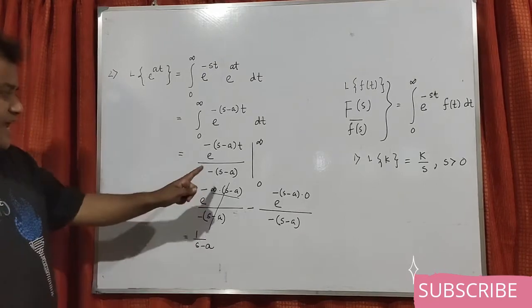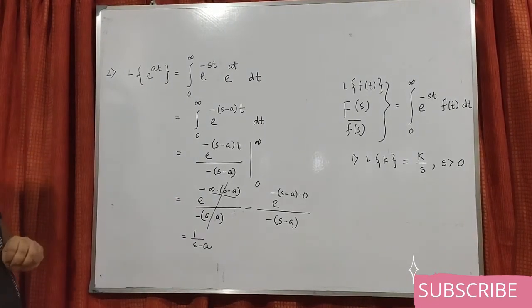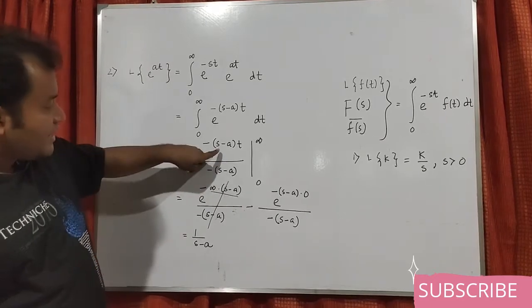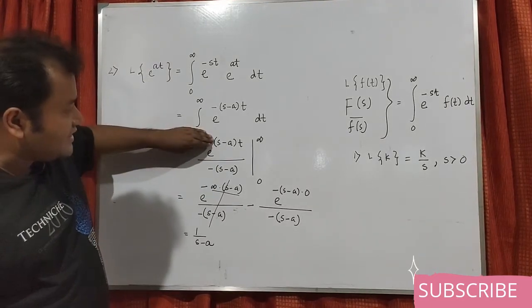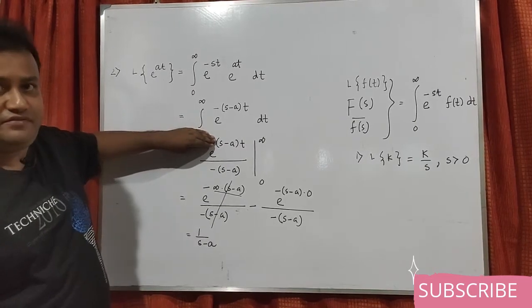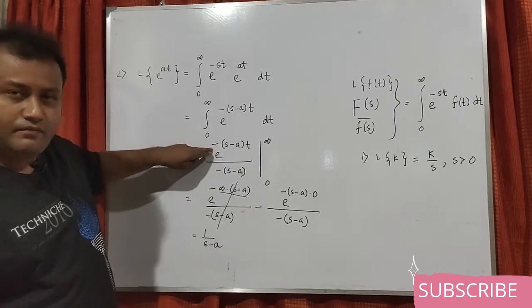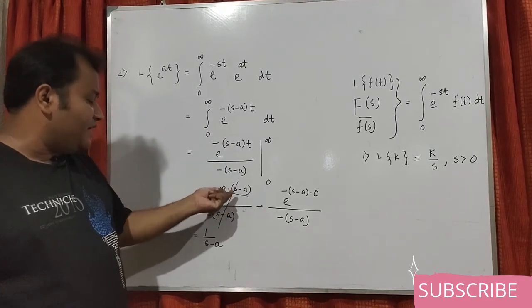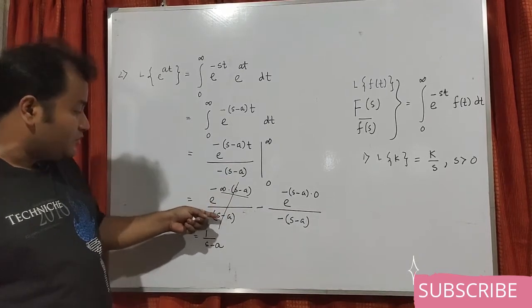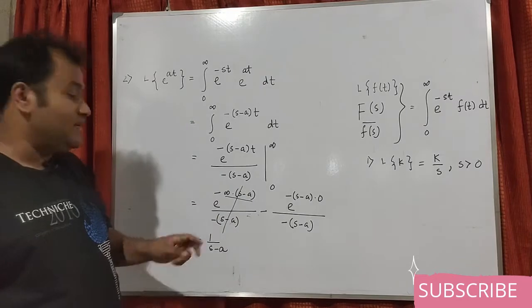Here also you see we have to apply some condition. What is the condition? We have considered s minus a as positive, so the minus sign will make this term negative. That's why if I multiply by infinity, this will give us e to the power minus infinity, but if s is less than a, then it will not happen.